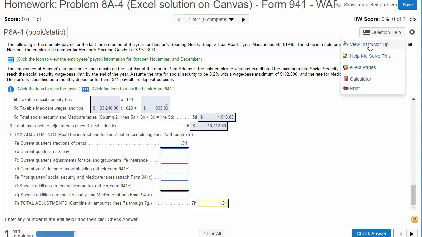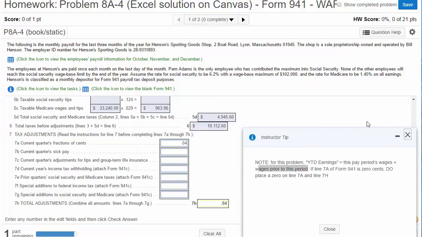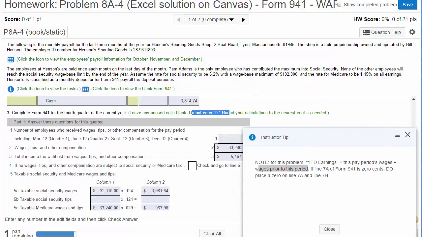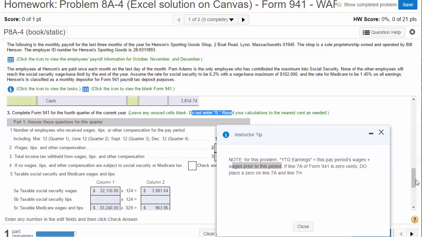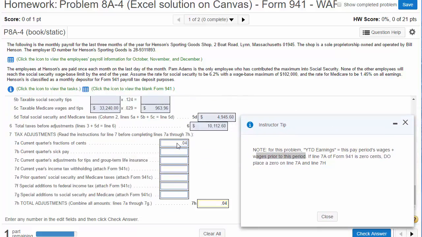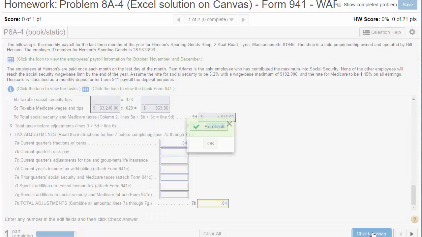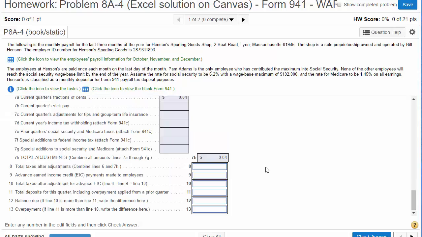Now my instructor tip says that even though my accounting lab says do not enter a 0, there is an exception. The exception is line 7A and 7H. So if you're doing the random version of the problem and the amount you owe, line 6, is exactly the same as the amount you paid, line 11, do put a 0 in here. So notice my tip says if line 7A is 0, do place a 0 on 7A and 7H. So then we check our answer. We're kicking butt.